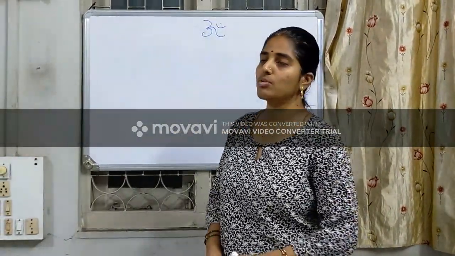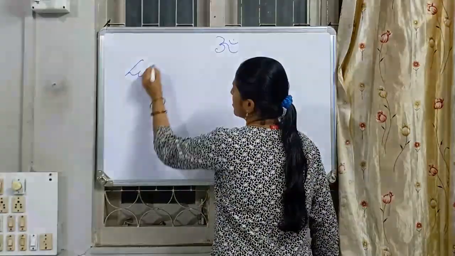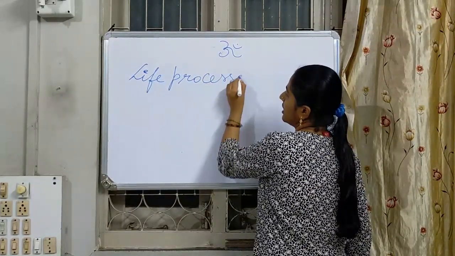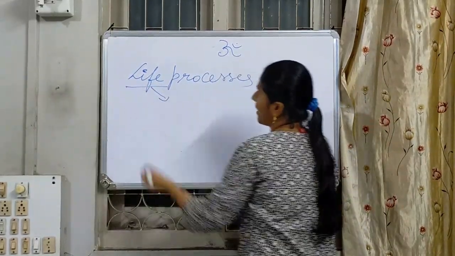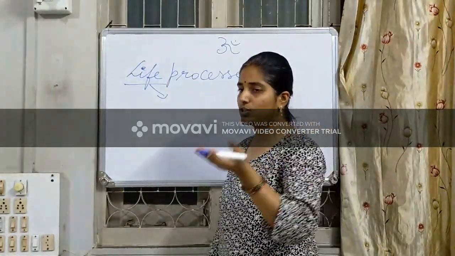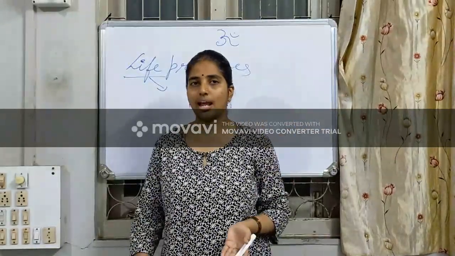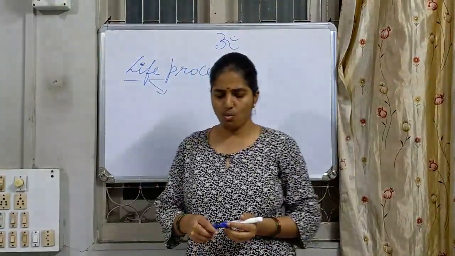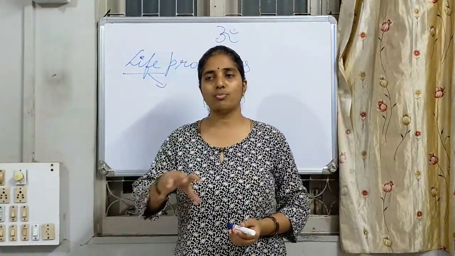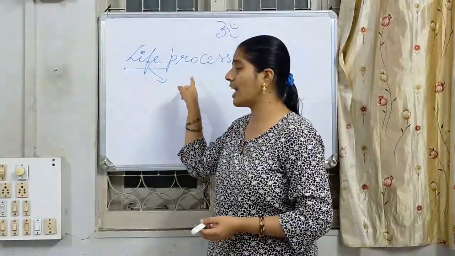Today we are going to discuss the 10th standard biology topic called life processes. So what do you mean by life process? Here we are going to start with life. What is meant by life? The period from birth to death is called life, and process is nothing but whatever systems are present in our body functioning and maintaining their jobs. That is called life process.